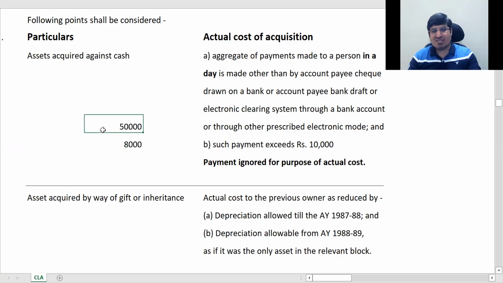Sometimes they will say 50,000 asset is there, he has paid 8,000, 8,000, 8,000 for 3 days, and on the 4th day he paid the balance 26,000 by check, something like that. So how much will be allowed? It's like that. So only if you know this provision you can answer these questions, ठीक है। समझ गया ना अजीत? तो उस हिसाब से इसी के रिलेटेड में आएगा बेसिकली।